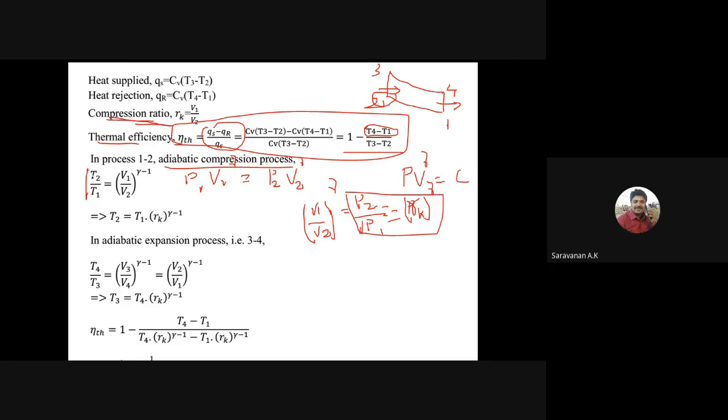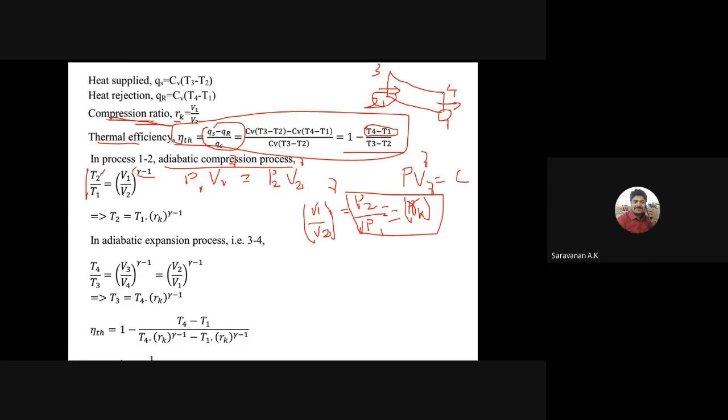So maximum temperature by minimum temperature. At the same time, what about the volume? At point 1 the volume is more, and at point 2 the volume is less. So T2 by T1 is equal to (V1 by V2) power gamma minus 1, and V1 by V2 is the compression ratio.